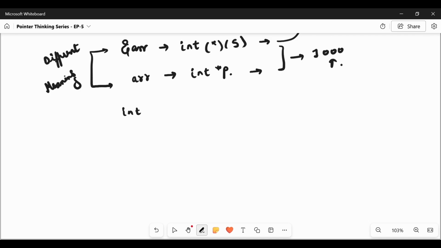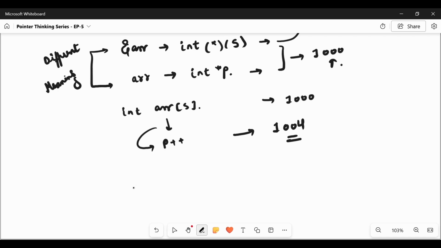For example, suppose we have an integer array of 5 elements, and we assume the base address is 1000. When we do arr plus plus, after decay it is treated as a pointer, so it will simply be pointer plus plus. We will just move to the next element's address.